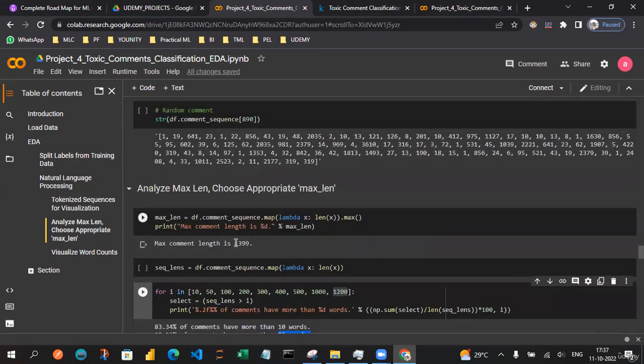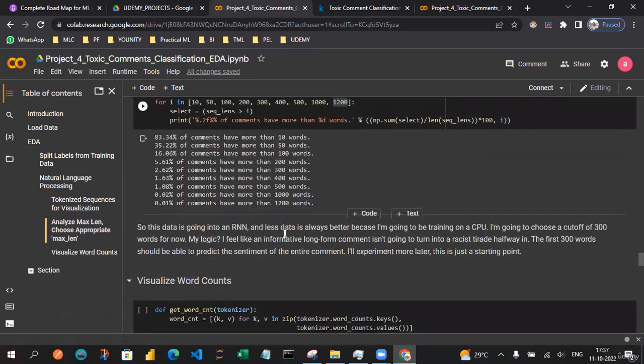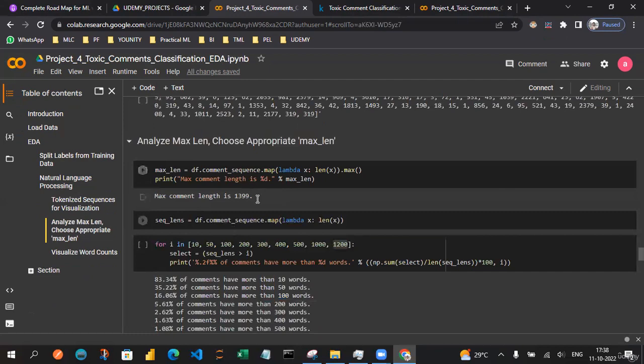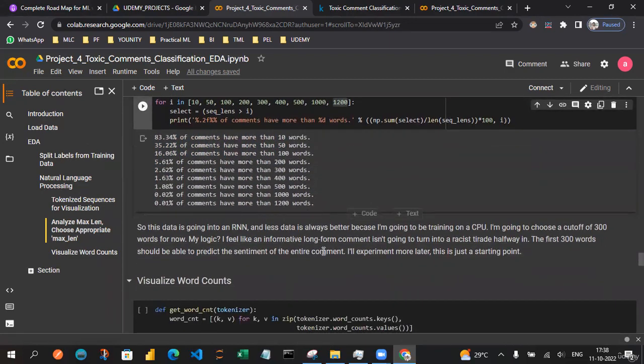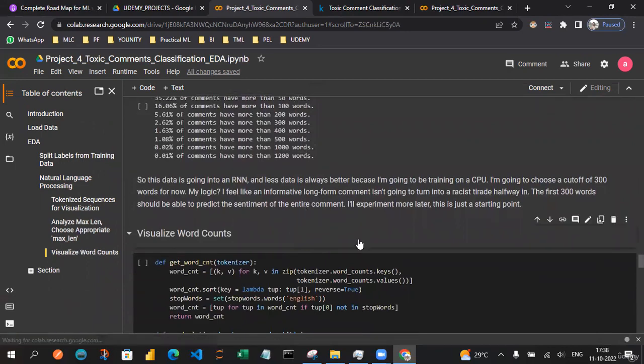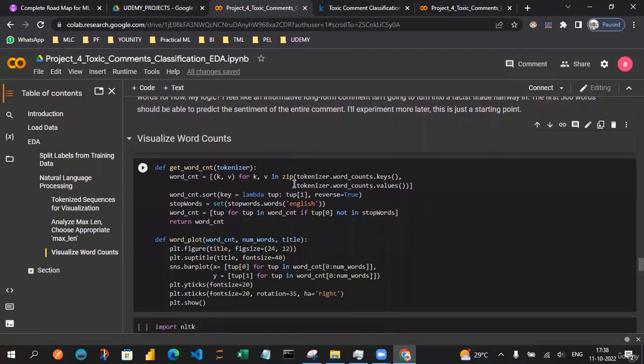You can also see the max is 13,999, so the typical length is very small compared to that. We can also go for an RNN, since it is a sequential way of doing the computation, and the computation power needed is very low compared to the total words we have. We are going to choose a cutoff of 300 words, since 300 words covers most comments very well. This is an informative way to go and try the toxic classification task.